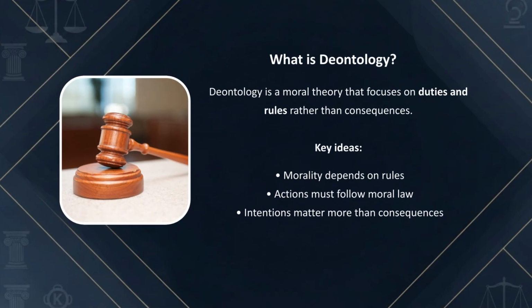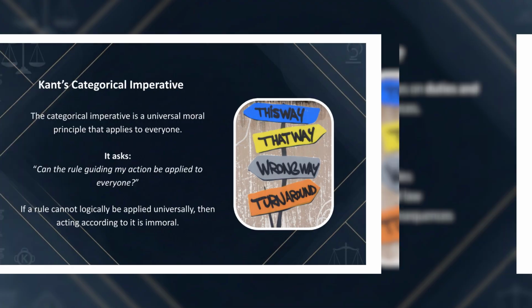Deontology is a moral theory that focuses on duties and rules rather than consequences. According to Kant, what makes an action morally right is not the outcome it produces, but whether it follows moral laws. Intentions matter more than results. So, even if cheating didn't hurt anyone, it would still be considered wrong because it violates moral duty.